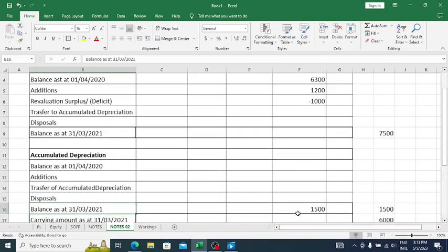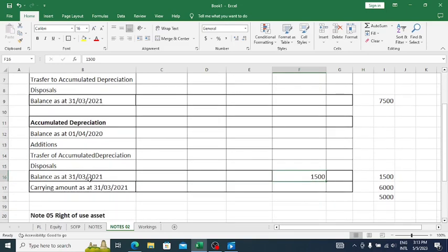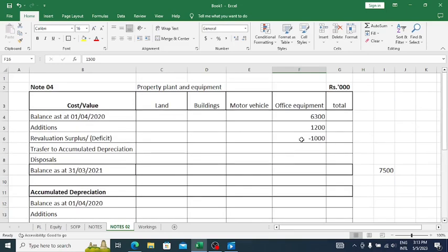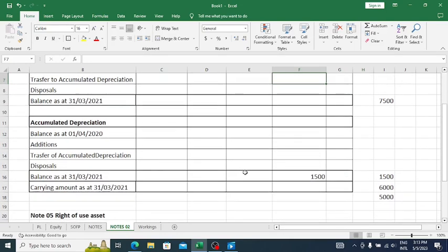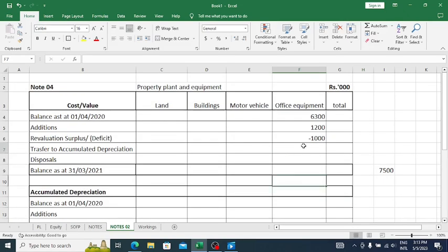Now, depreciation expenses also should be transferred to the office equipment account, right? So how we transfer, and then we have to remove that minus 1000, and this also needs to be transferred to this account, right?